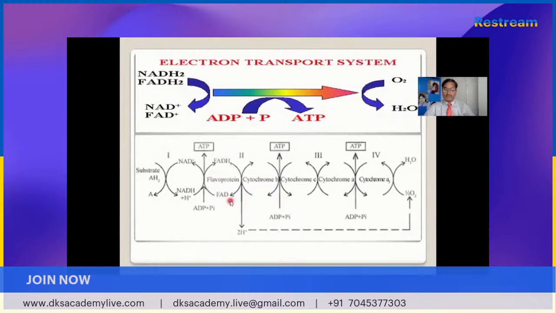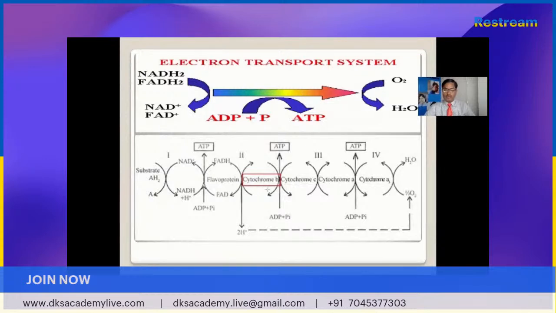Now see, here the overall reaction occurs in the electron transport system. In the electron transport system, the cytochrome pigments are found. What are the cytochromes? These cytochromes are very important molecules. They are iron-containing compounds, and they are 5 in number: cytochrome B, cytochrome C, cytochrome A, cytochrome A3.